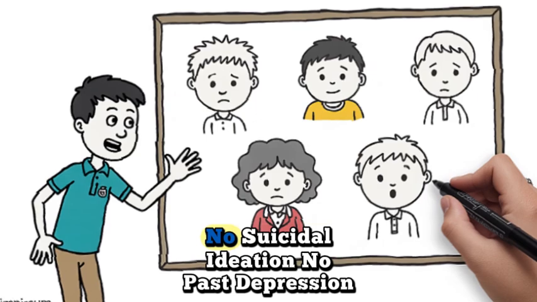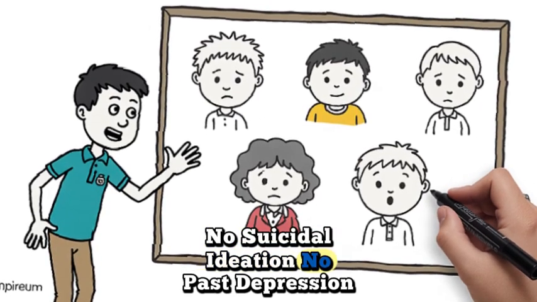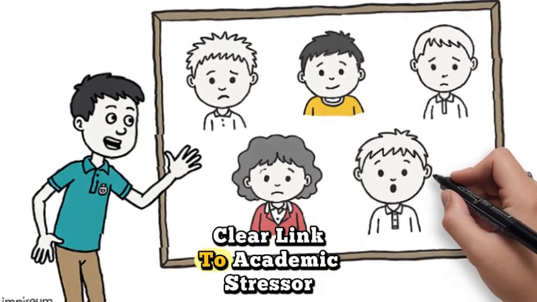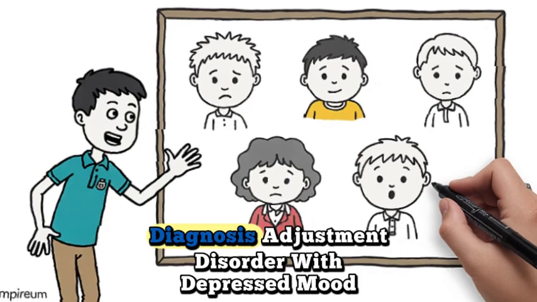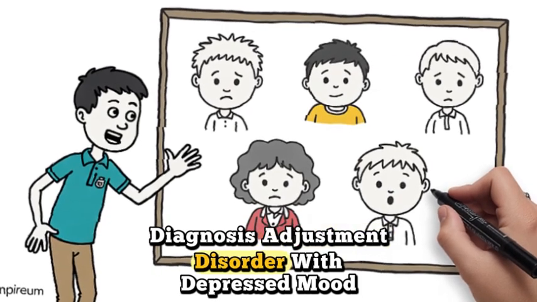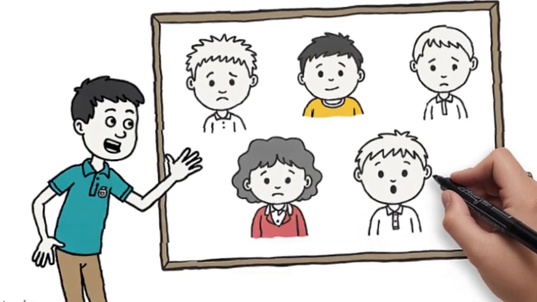Assessment: no suicidal ideation, no past depression, clear link to academic stressor. Diagnosis: adjustment disorder with depressed mood.